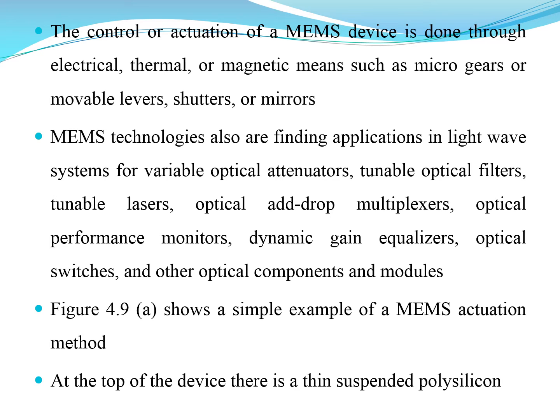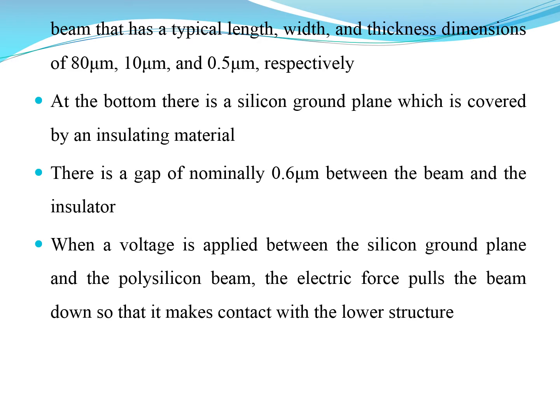Let us look into a simple example of a MEMS actuation method. In a MEMS actuation process, at the top of the device there is a thin suspended polysilicon beam.